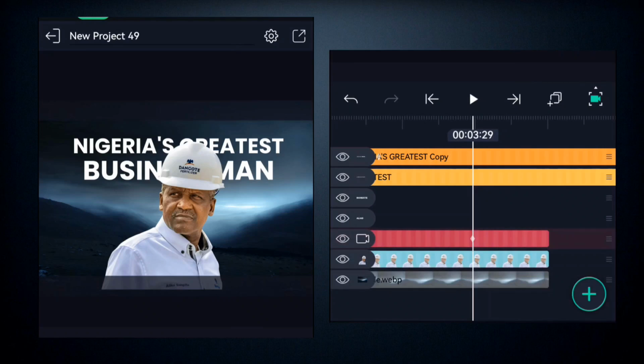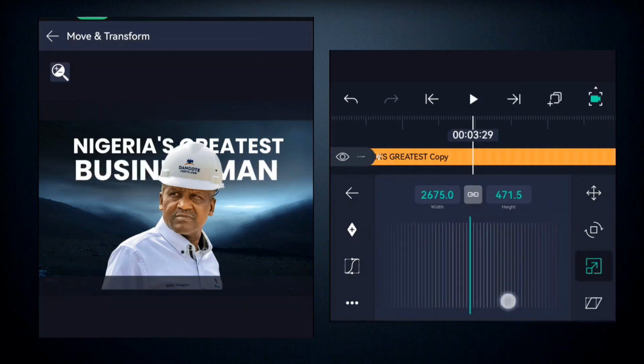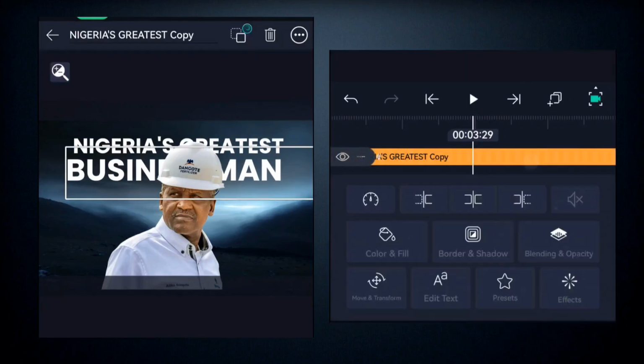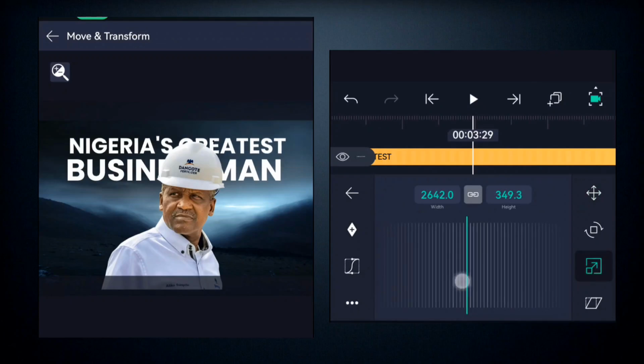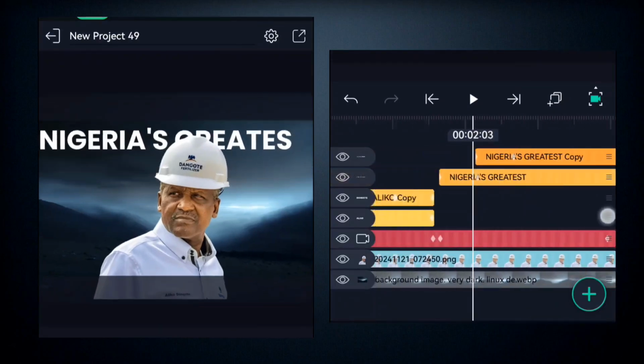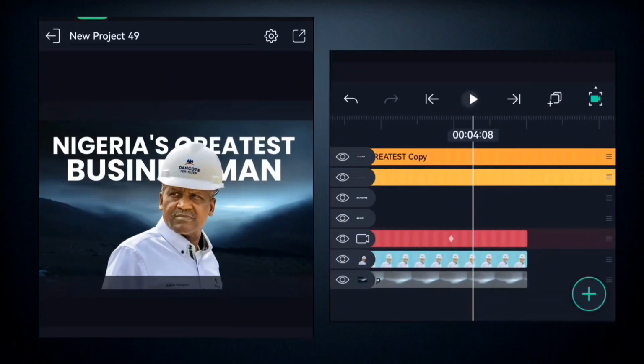So we're going to come here and adjust the text size a little bit. So we'll come here and you can scale the text in and out like this, right? So just scale it out. You do the same for the first text by coming here to scale it out again like this. So it's going to give it a better effect. You see that, right? So it makes more sense.